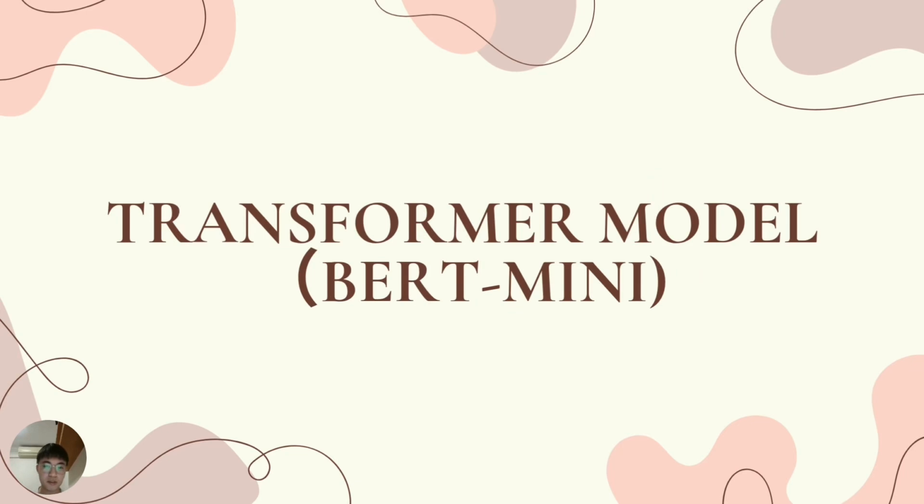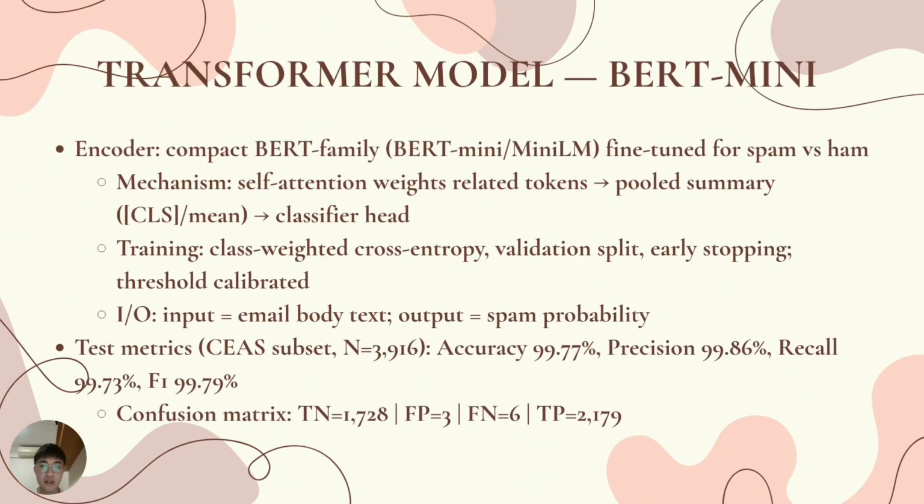Hi guys, my name is Junlok and now I'll be presenting the transformer model, which is BERT Mini. In this project, we built a mini BERT spam classifier that reads each email subject and body. It uses a transformer's self-attention to weight the most relevant words in context, then summarizes the emails and predicts a probability for spam versus ham. We fine-tune the model on our labeled data with class-weighted cross entropy to handle the imbalance, and monitor a validation split each epoch.